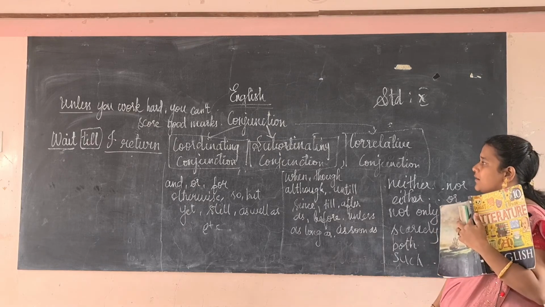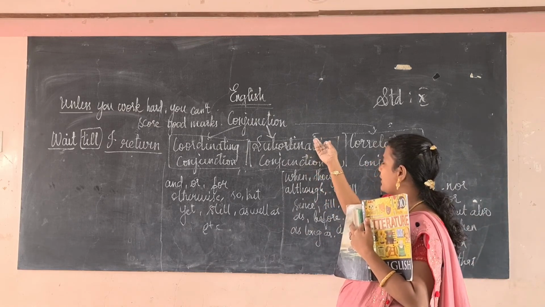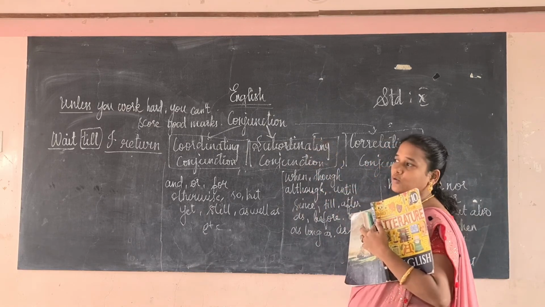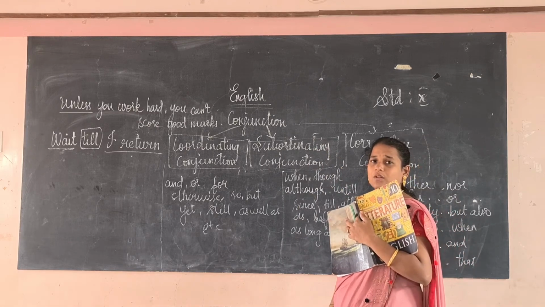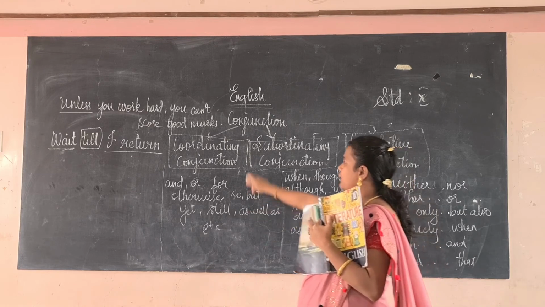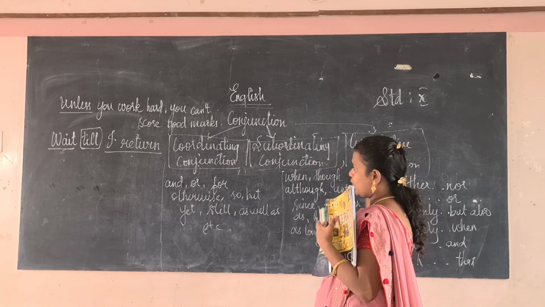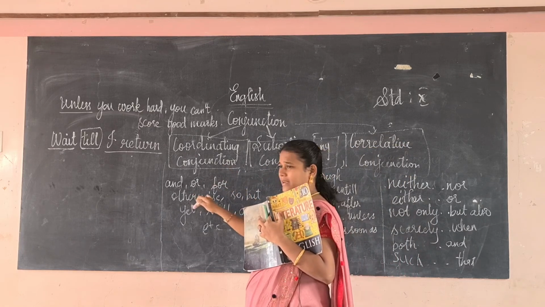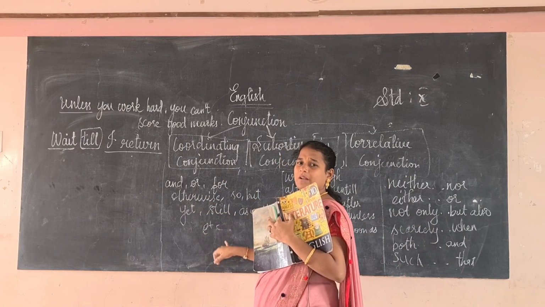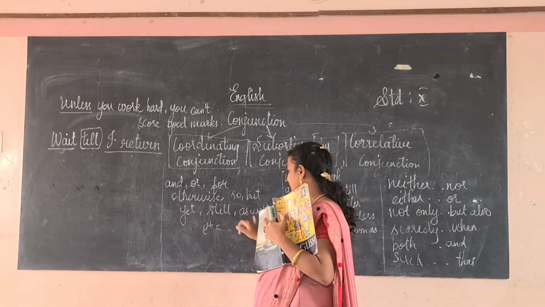So conjunctions are of three types. What is a conjunction? It helps us to join two words or sentences. It's otherwise known as a linker, connector, or link word. There are three types: coordinating conjunction, subordinating conjunction, and correlative conjunction. What are the coordinating conjunctions? Coordinating conjunctions give an independent meaning: and, or, for, otherwise, so, but, yet, still, as well as, and so on.